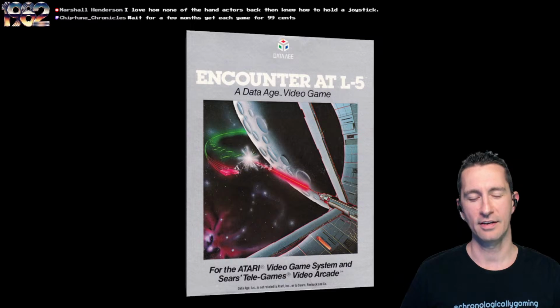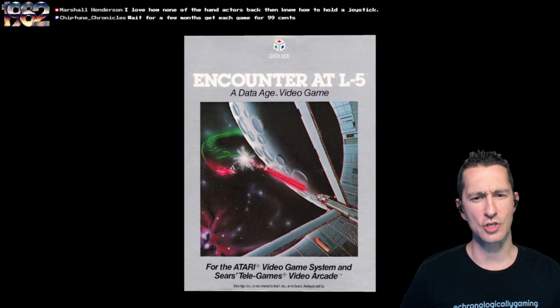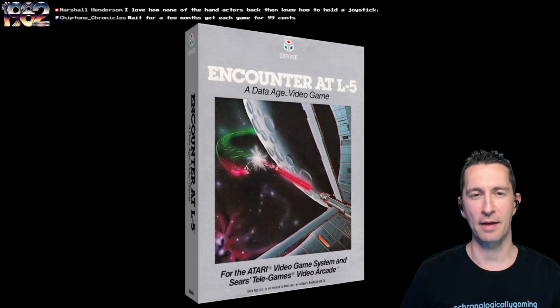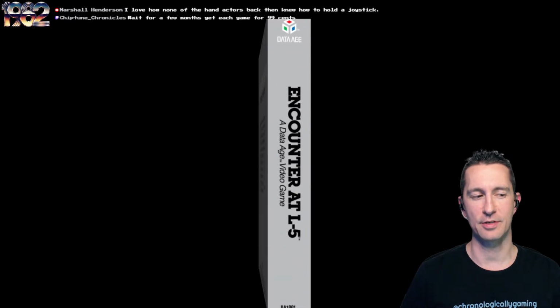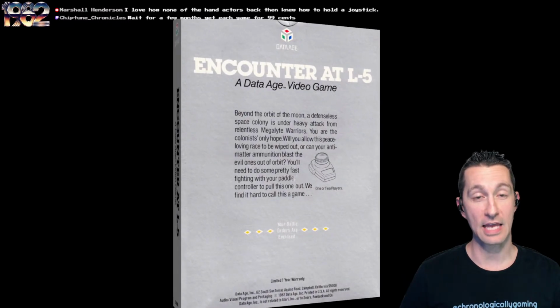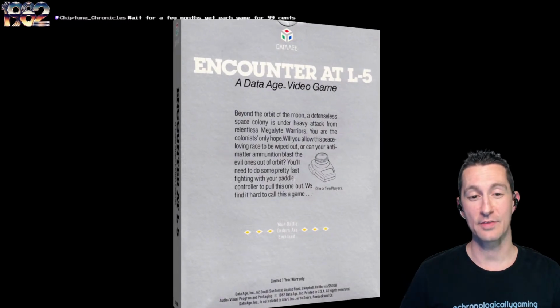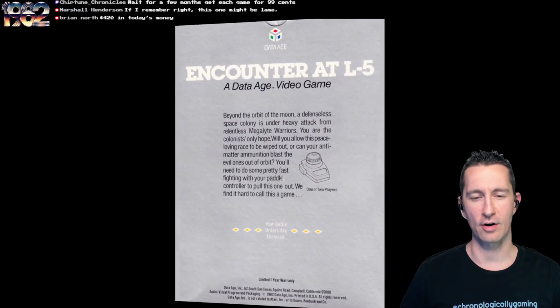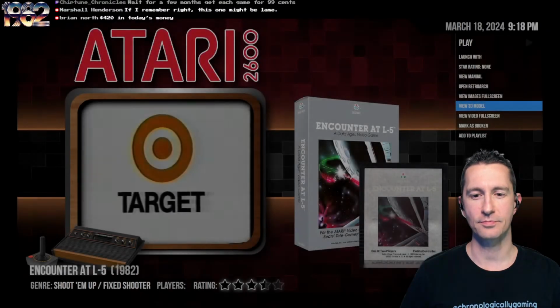Encounter at L5. The front of the box is very generic, easily could be passed by. Sci-fi artwork, a moon in the distance. Yes, I'm pretty sure we'd see this one as 99 cents chiptune soon. Let's flip it over the back. Another Data Age video game. Hey, it has a paddle on the back instead of the Atari VCS joystick. Your battle orders are enclosed. Oh, we got to check those out.